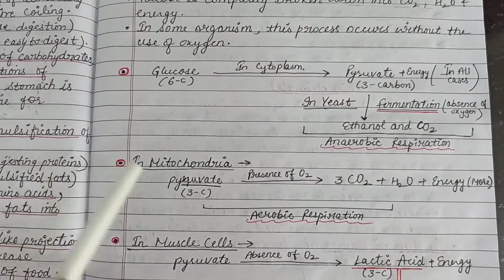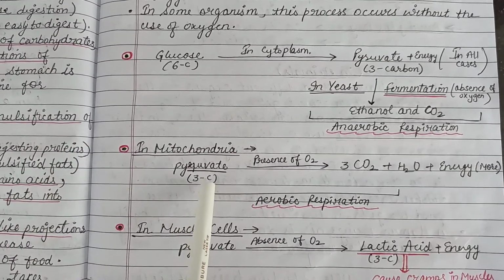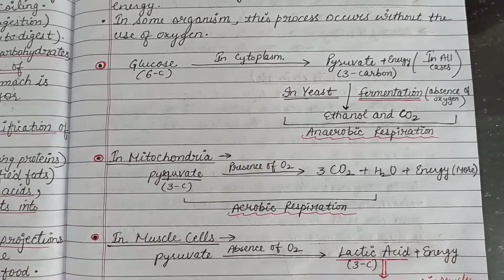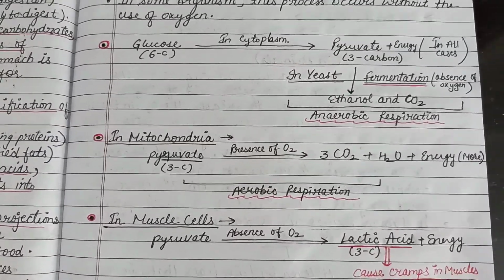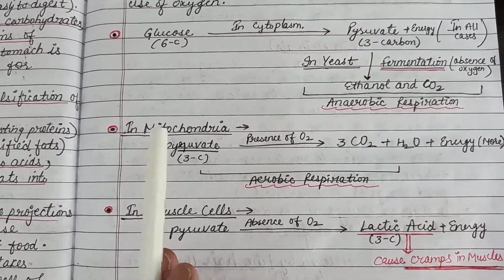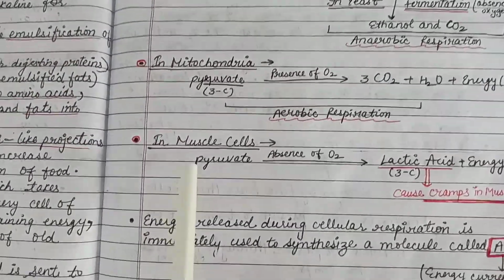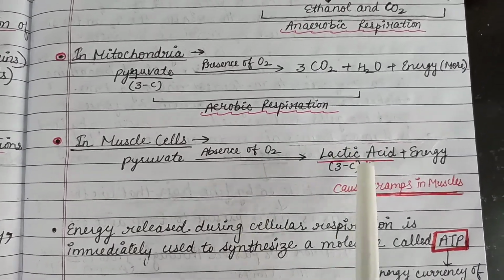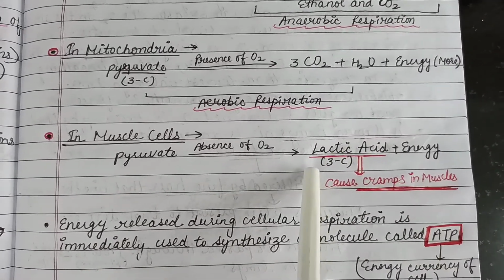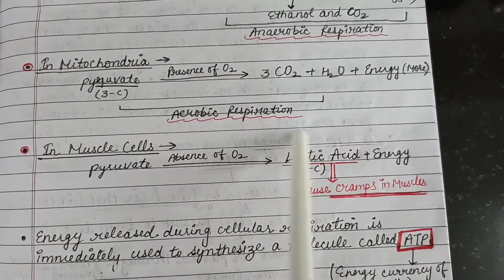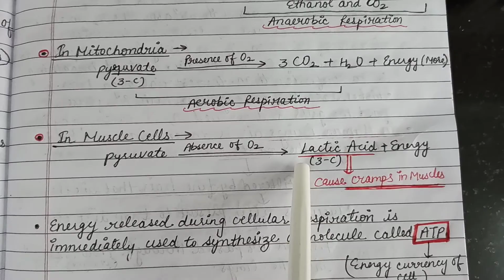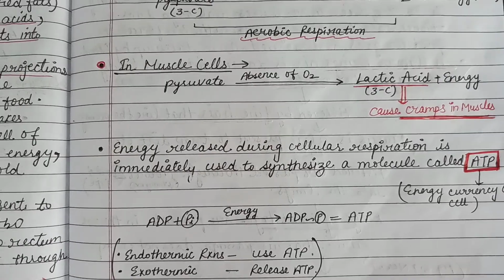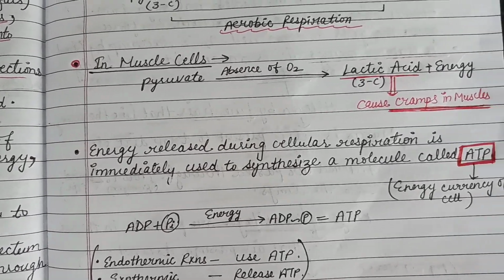In mitochondria, pyruvate, which is a 3-carbon compound, is broken down in the presence of oxygen into carbon dioxide, water and energy, right? And the energy released by this process is more as compared to the other process, right? In muscle cells, pyruvate is broken down in the absence of oxygen into lactic acid and energy. Lactic acid is a 3-carbon compound, and due to the accumulation of this lactic acid in the muscle cells, cramps are caused, right?